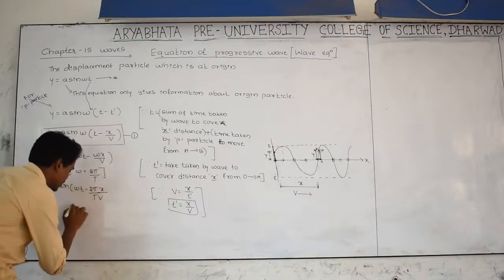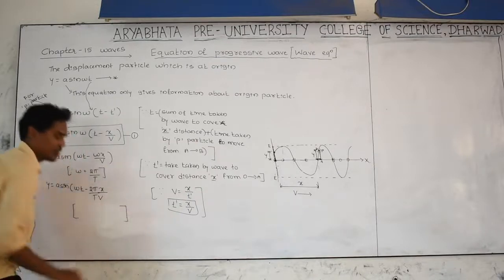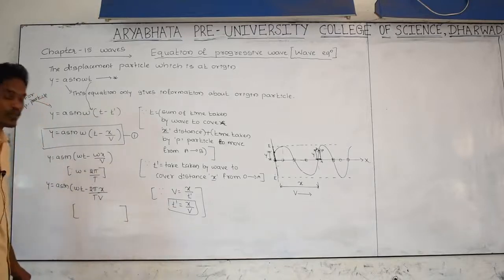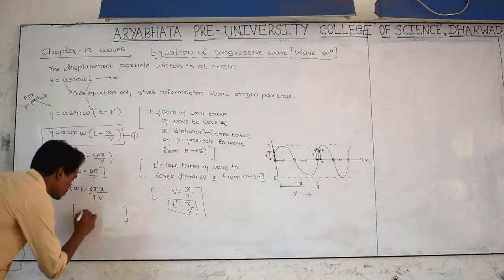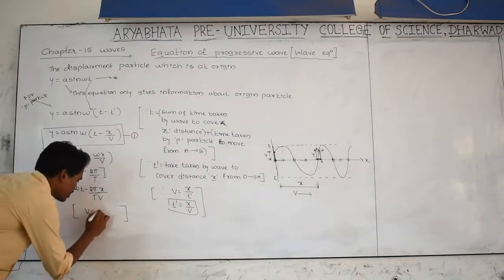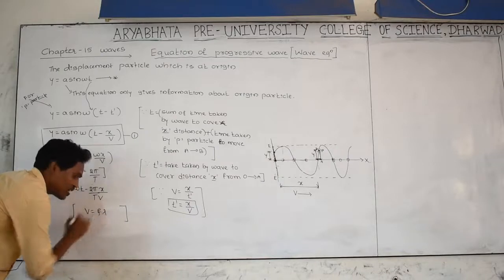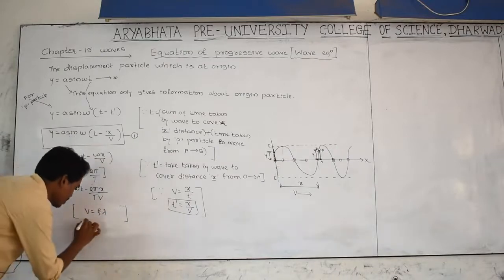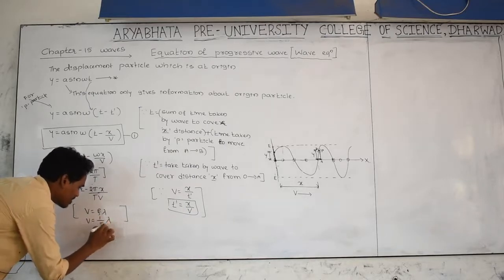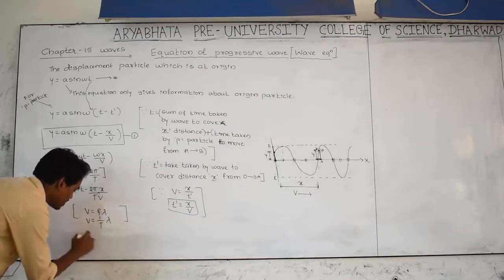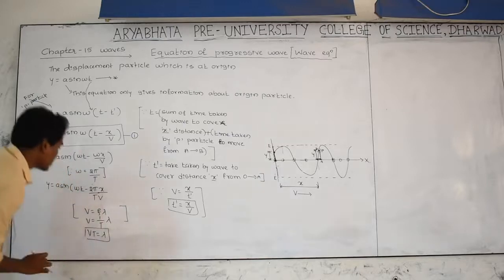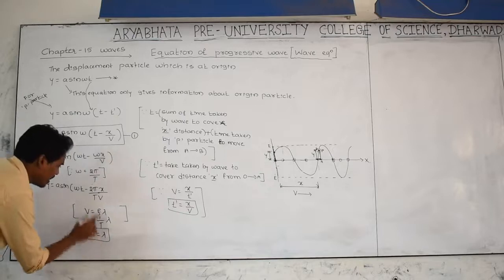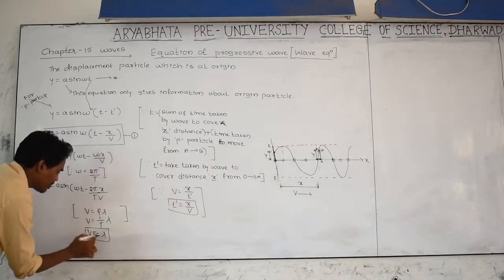One thing we know very well: in the previous video we discussed the relation between velocity, frequency and wavelength, that is v is equal to f lambda. Yesterday we studied this. V is equal to f, which can be written as 1 by T, into lambda. Multiply T this side: vT is equal to lambda. V into T can be written as lambda. Substitute here.